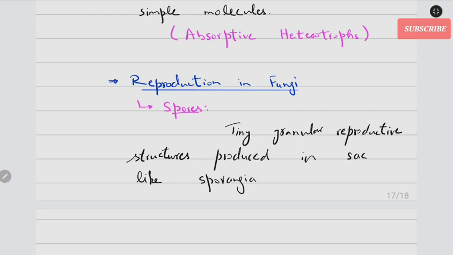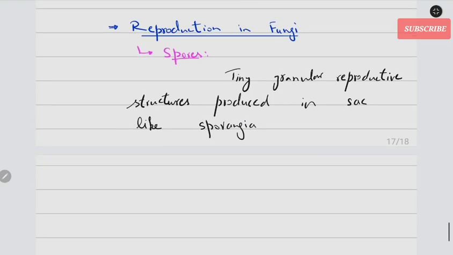Singular is sporangium. Right? And they spread through wind, maybe water, maybe through animals, but mostly through wind.